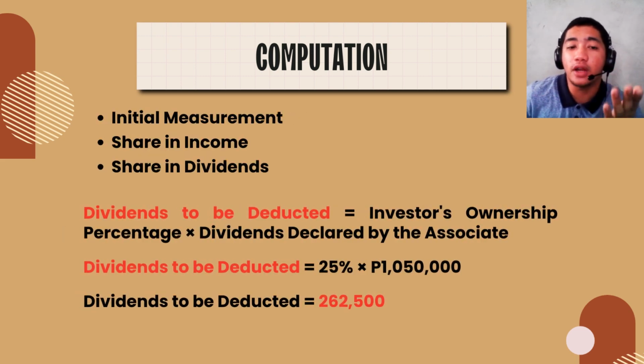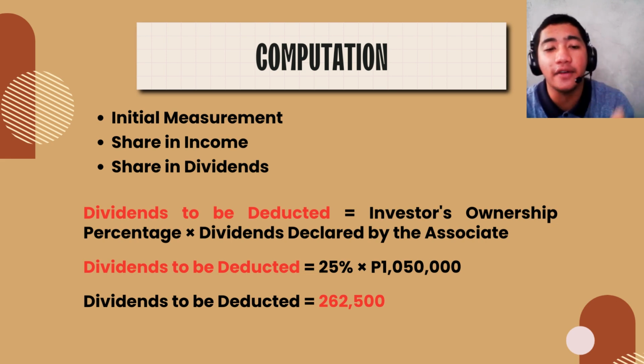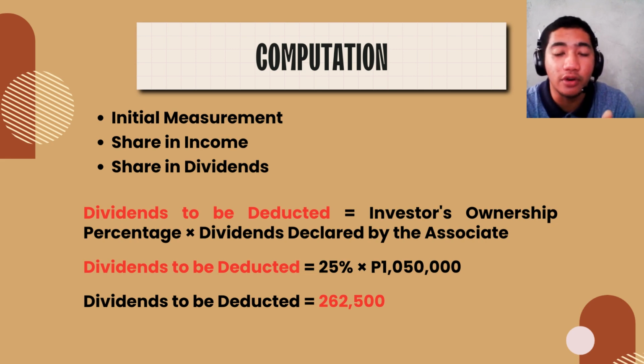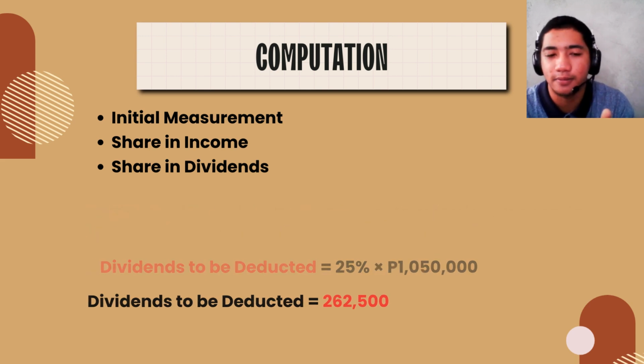Now, the formula for measuring the dividends of associates to be deducted from the carrying amount of the investment is as follows. Dividends to be deducted is equal to investor's ownership percentage, that is 25%, times dividends declared by the associates, which is the 1,050,000 pesos. This formula will then give us a total of 262,500 pesos. So this will be deducted in the carrying amount.